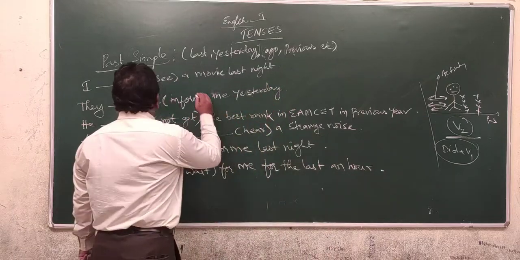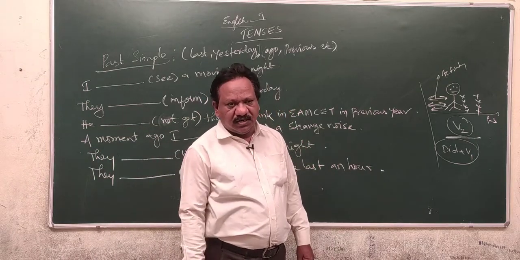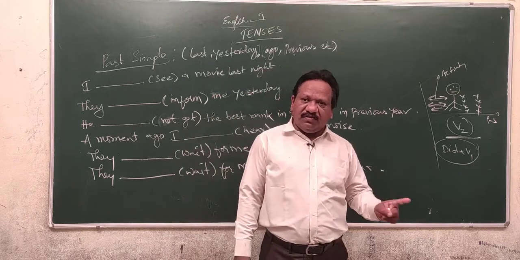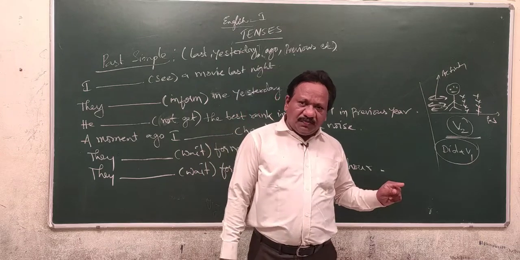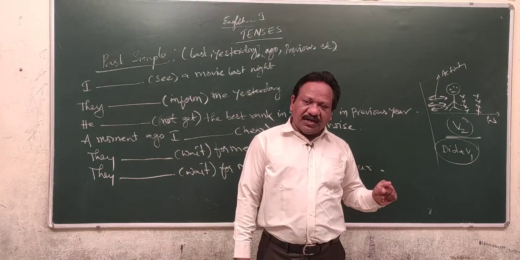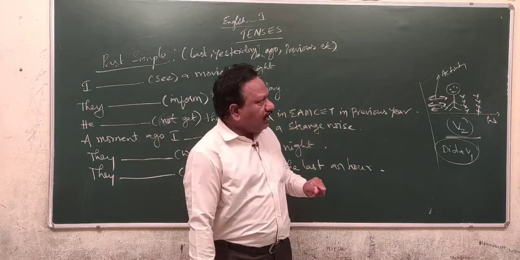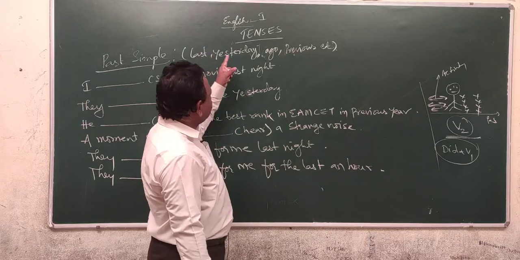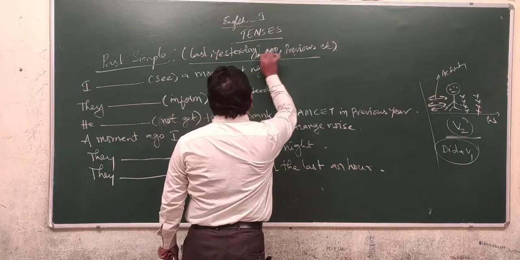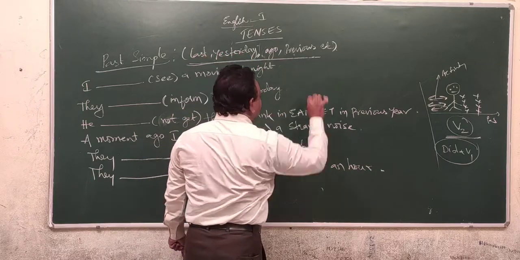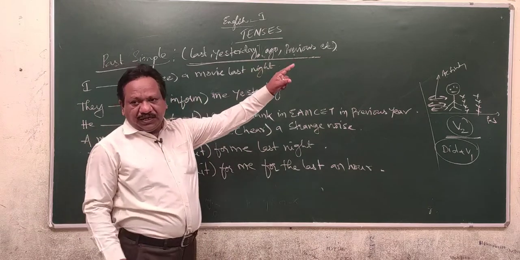Here how can we come to know the action completed? We don't have any concern with the result. Whenever you come across just, ever, never, yet, already, so far, before, whenever you come across these temporal adverbs, they indicate that the action completed, and we are talking about the result part of the completed action in the present. But whenever you come across last, yesterday, ago, previous, these temporal adverbs indicate the past simple tense. These temporal adverbs indicate that we don't have any concern with the result part and it is only activity concern.